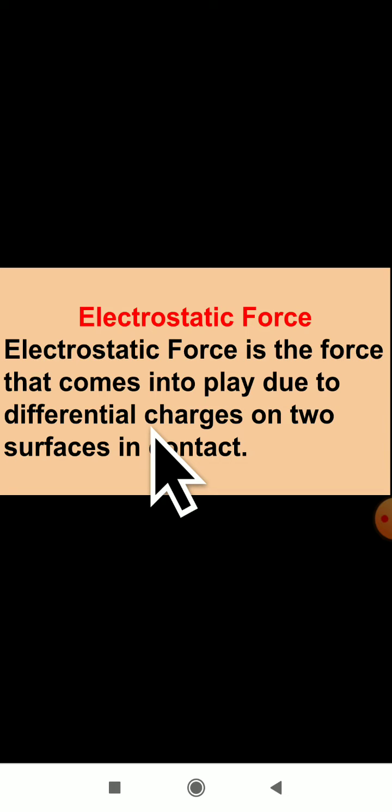Some objects will produce an electrical force which can act upon other bodies and move them. That is the electrostatic force. So, how do we define the electrostatic force? Electrostatic force is the force that comes into play due to the differential charges on two surfaces in contact.